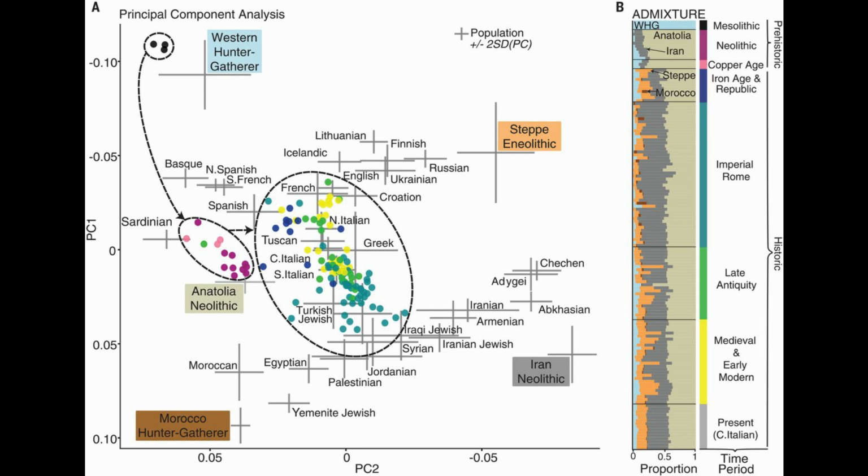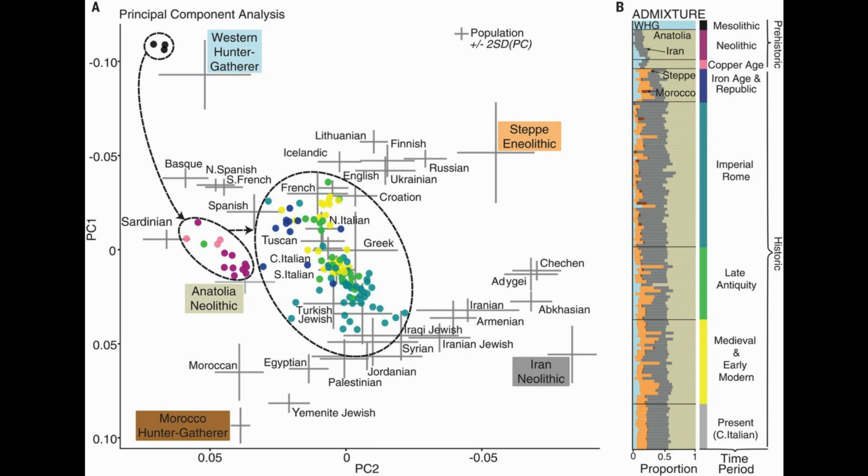And this is well illustrated by the PCA, so you can see that the shift was significant from the Iron Age to the Imperial period, and then back to late antiquity, the medieval and early modern period, and finally modern day Italians. Thus, you can clearly see that immigration played a major role in the changing genome throughout history of the Italian people.